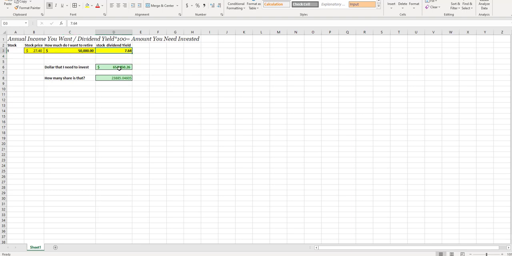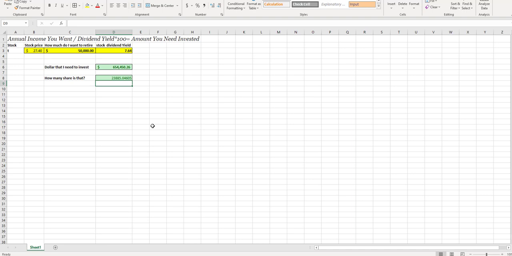So you would need to invest about $650,000, 655, right? If you want to really break even, you would need about 23,885 shares of AT&T to live off that dividend.